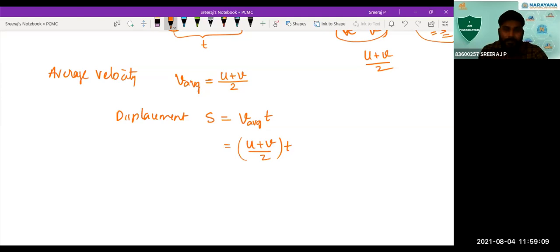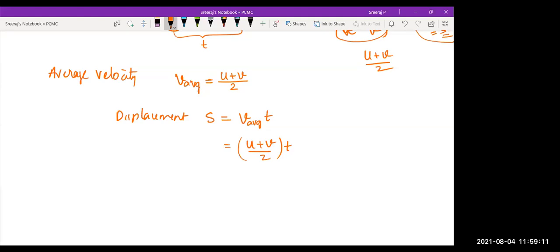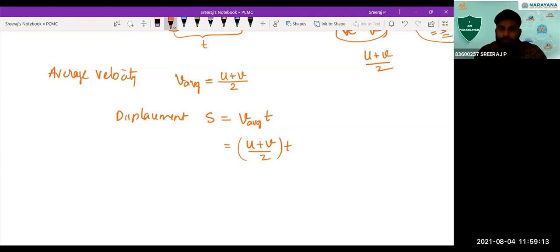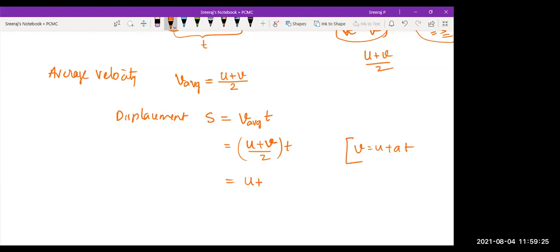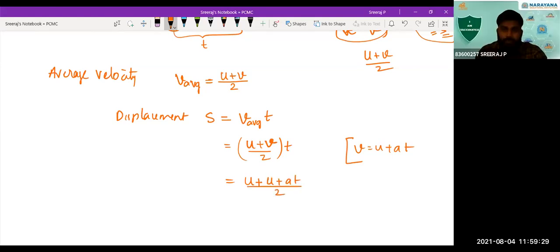Next, we have the first equation of motion. What is the first equation? v is equal to u plus at. In place of this v, I'll substitute u plus at. So what will the equation become? S is equal to (u plus u plus at) divided by 2 into t.